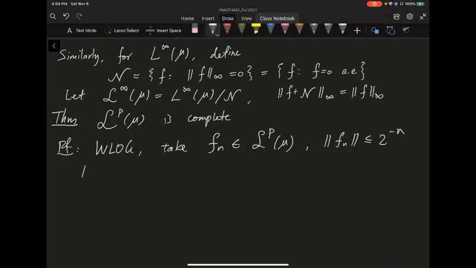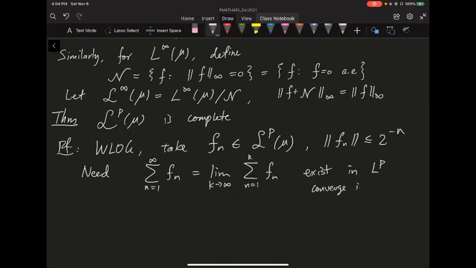And I need to show the following. If you recall what we did when we proved the L1 is complete, we just need to show that the summation of these f_n, when n goes from 1 to infinity, actually exists. In other words, this is essentially the limit as k goes to infinity of the k-th partial sum, n going from 1 to k of these f_n. That exists. Not only does it exist, but we want to show that it exists in LP and the convergence is in the LP norm, in the right sense, basically. There are many ways of convergence.